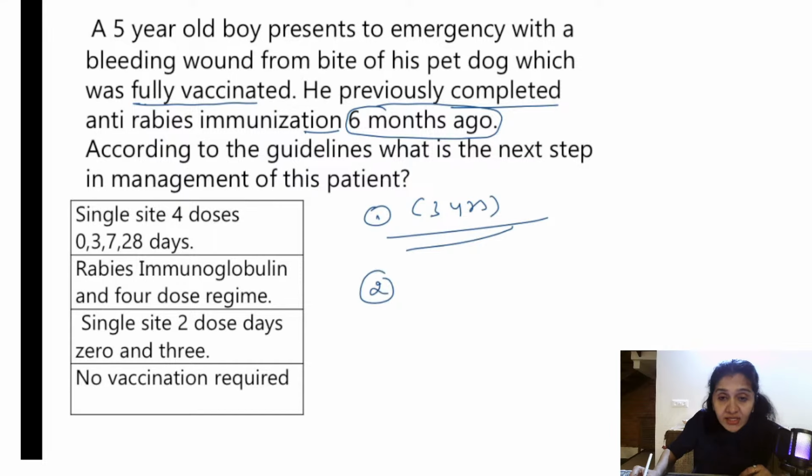Point number 2, if 3 years had already lapsed, we are supposed to revaccinate. We are supposed to give all the doses. And one more important point is 3 months. So if it was given within 3 months, okay, we just have to give 2 doses of re-exposure prophylaxis. So what is it? Single site 2 dose days 0 and 3. Okay, in this all the 4 doses, rabies immunoglobulin, no vaccination required, all of these are wrong. So the answer is single site 2 dose days 0 and 3.